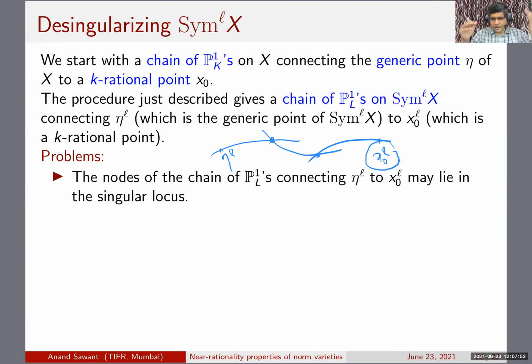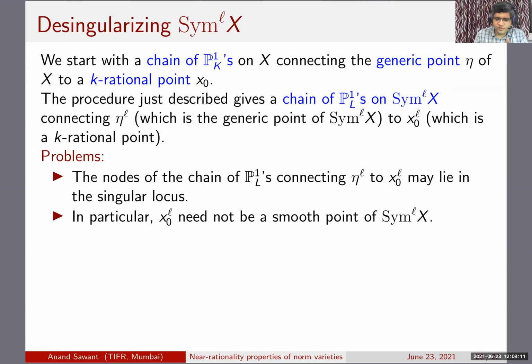So first of all, we need to make sure that, of course, curves will lift, but we need to make sure that the nodes are in the smooth locus. And of course, this last point does not lie in the smooth locus at all. So we have to do something about that. But let's come to that later. So this is the problem. X naught to the L, as I said, is not a smooth point.